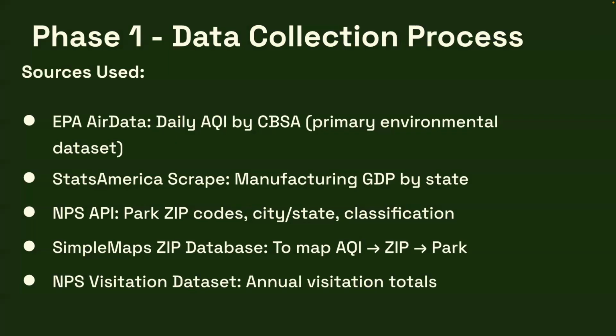So for phase one, this was our data collection process. Some of the sources we used were the EPA air data, Stats America, and NPS for the API. This gives zip code, city, state, and the classification. And then for the scraping, that was the manufacturing GDP by state. And then we had the zip database. So this is the map from AQI to zip to park.